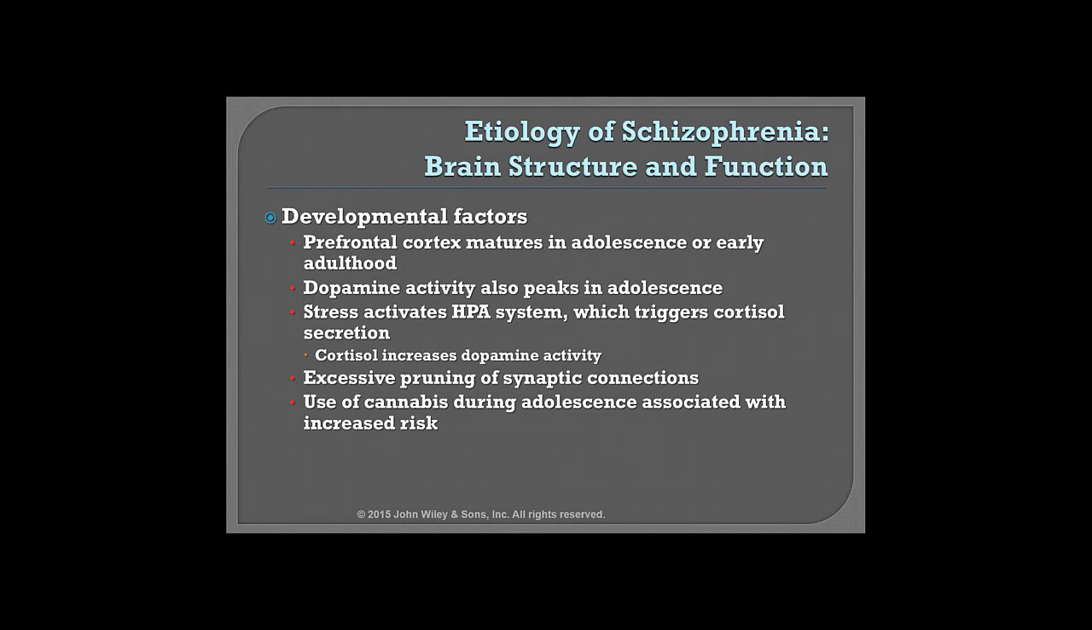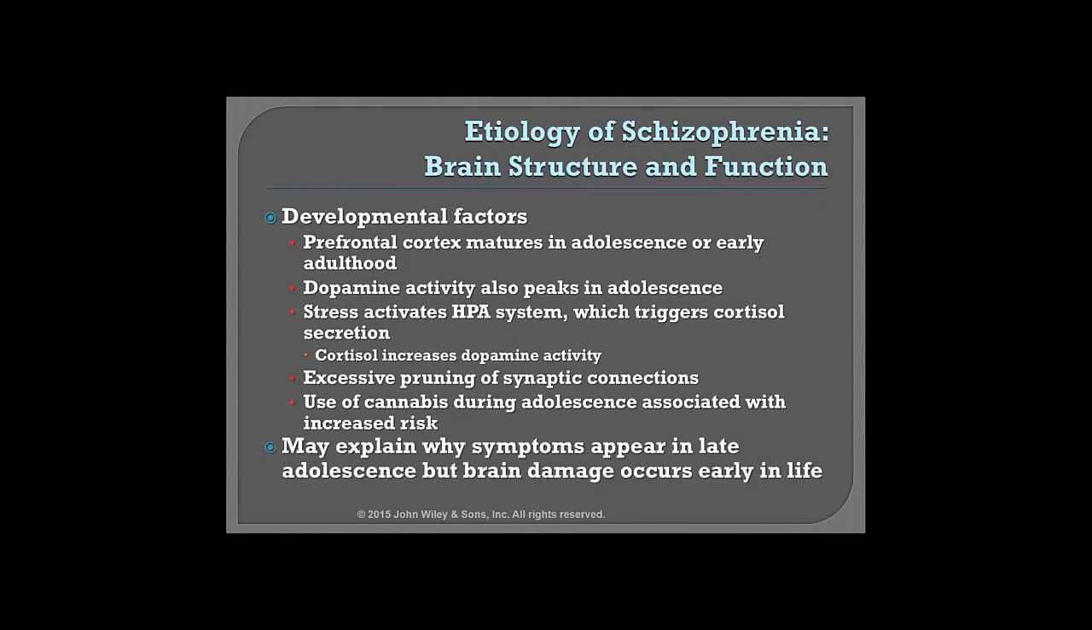Is the marijuana causing the schizophrenia, or rather, do individuals use drugs in order to cope with the symptoms of schizophrenia? It's possible that the use of illicit drugs or cannabis might be a gene-environment interaction, where that person may be genetically set up, and the use of the substance then pushes them over the edge and they get the symptoms of schizophrenia. These developmental factors may explain why symptoms appear later in adolescence, even though the damage occurs earlier.